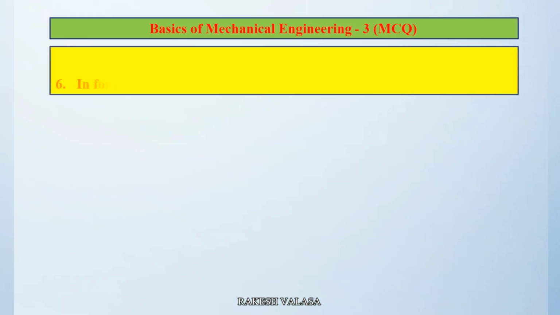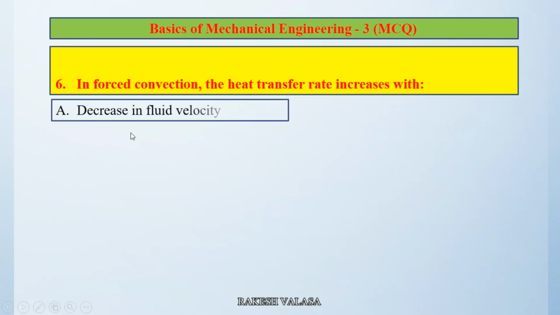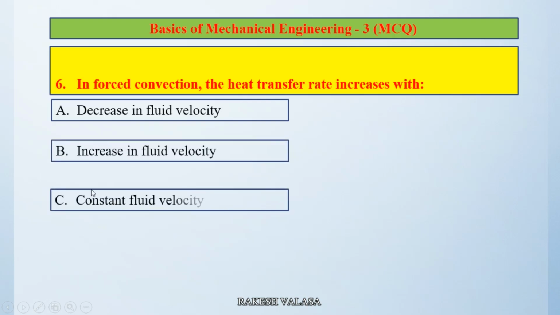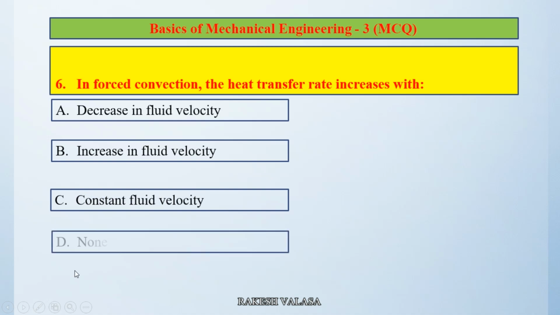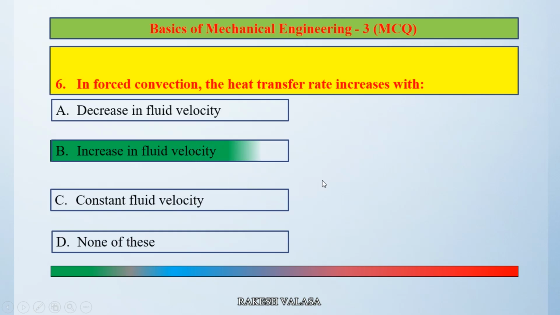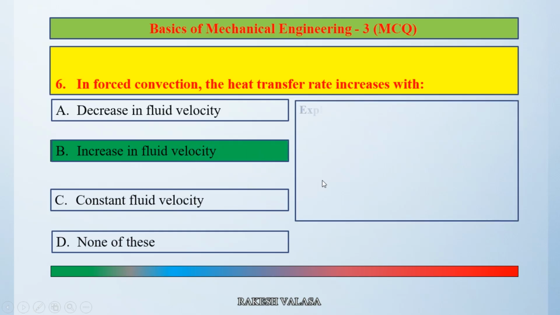Question number 6. In forced convection, the heat transfer rate increases with option A decrease in fluid velocity, option B increase in fluid velocity, option C constant fluid velocity, option D none of these. The correct answer is option B increase in fluid velocity. Let us see the explanation.